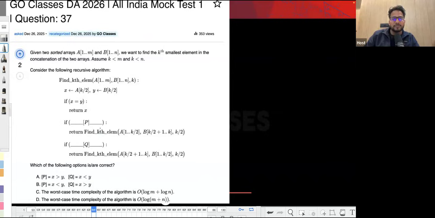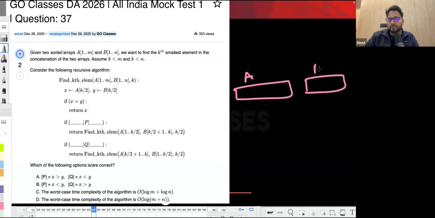So this question is basically saying that you have two sorted arrays. Suppose A and B are the two sorted arrays. So A is one sorted array, B is another sorted array. And you want the kth smallest element in the concatenation of these. A could have any number of elements, B could have any number of elements, right? The numbers of elements are actually given as m and n, which is fine.